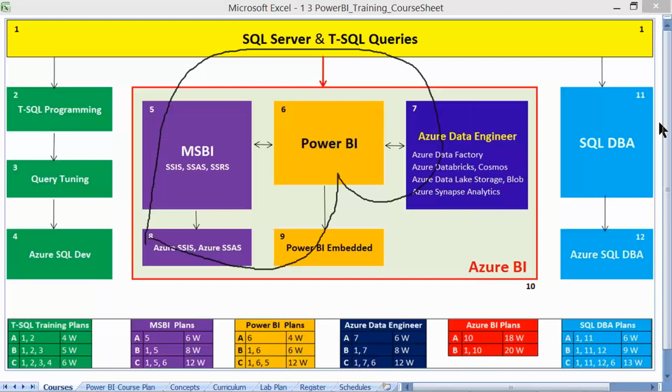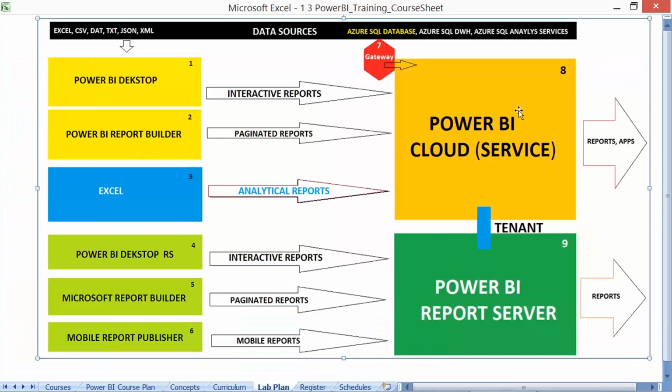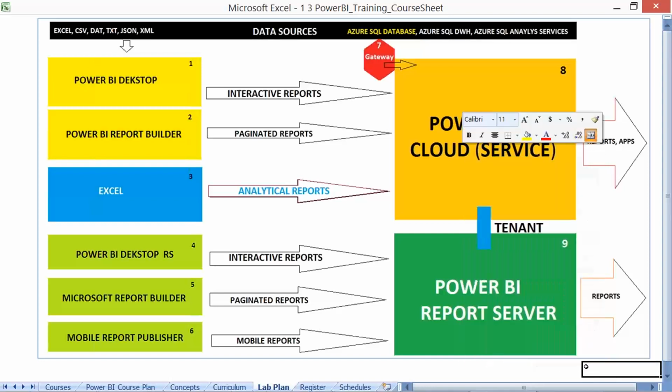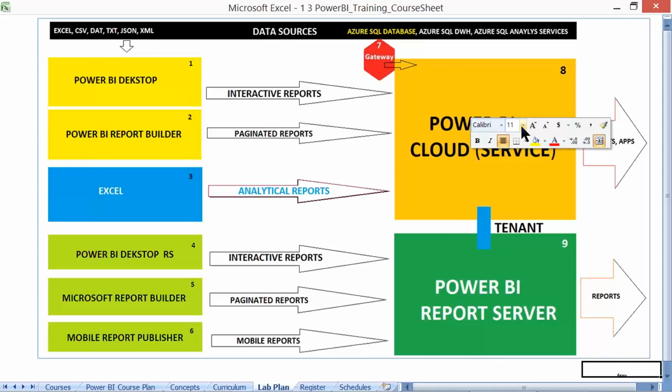Same concept here, Power BI embedded, meaning you are embedding Power BI, all its components, the complete implementation, the entire box into one big border called Azure. As simple as that. So the entire box can be taken into the Azure, something like this. This is taken as the Power BI embedded, the entire box taken to Azure environment.